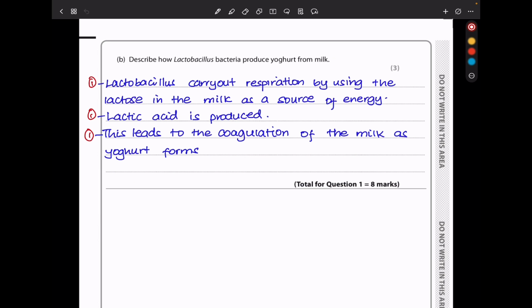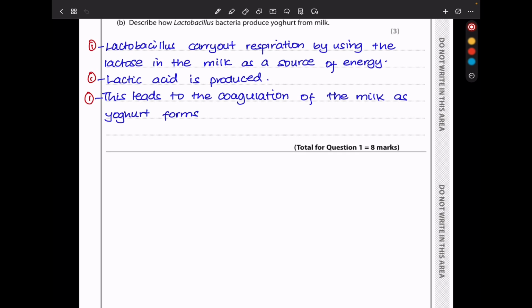In part B, describe how Lactobacillus bacteria produce yogurt from milk. Milk contains lactose, and this lactose is going to be digested by the Lactobacillus bacteria or used in respiration. And lactic acid is going to be produced because this is going to be an anaerobic process, anaerobic respiration. So the produced lactic acid is going to decrease the pH of the mixture which is created, and this is going to lead to the coagulation of the milk as yogurt forms. So this brings us to the end of question 1. Let's continue to question 2.